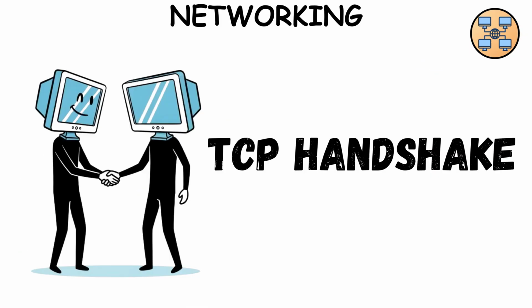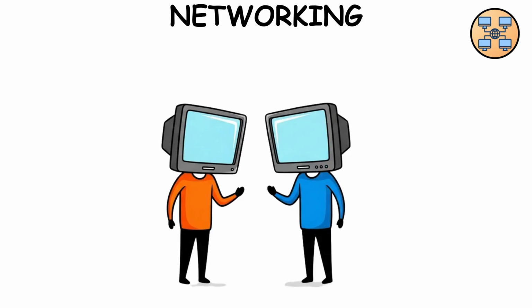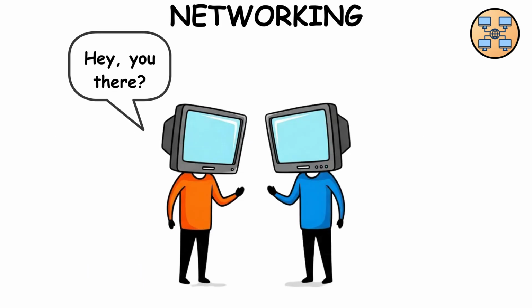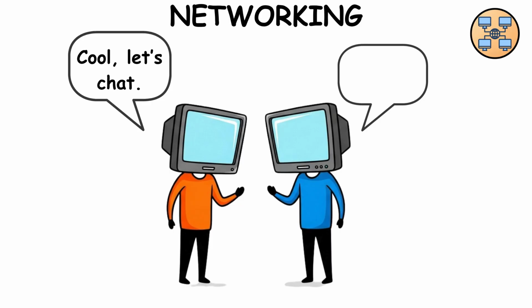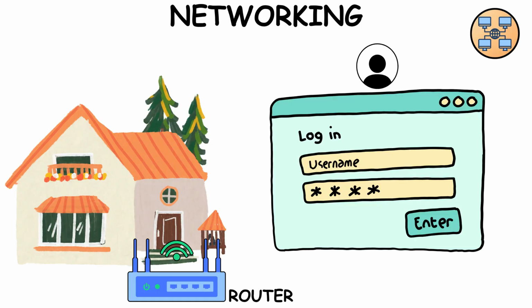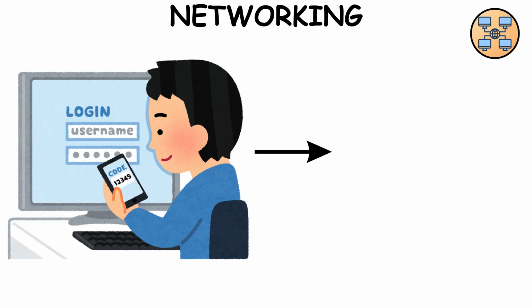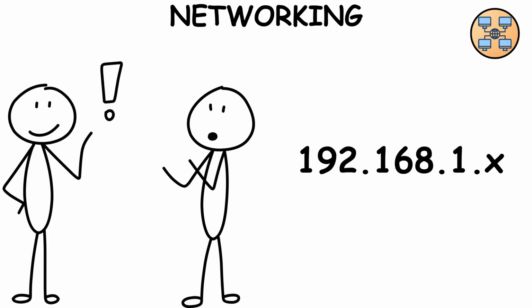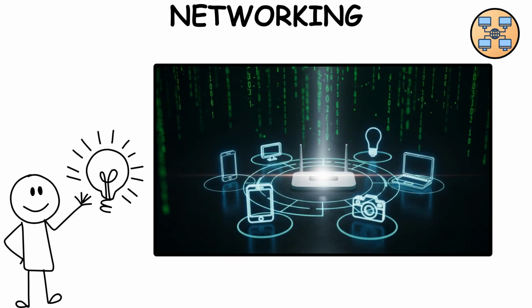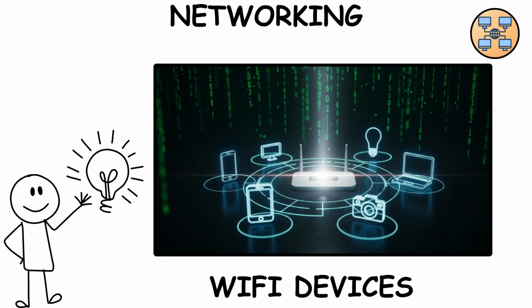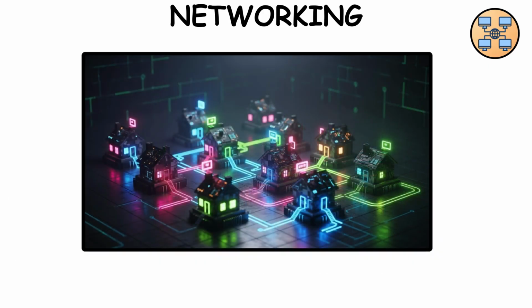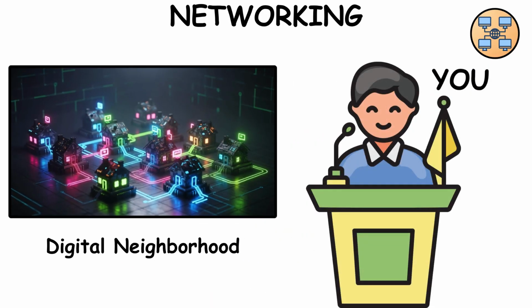And the famous TCP handshake? That's just two computers saying, "Hey, you there? Yep, I'm here. Cool, let's chat." Pro tip: log into your home router's admin page. Look at the local IP range, usually something like 192.168.1.x. Suddenly, your Wi-Fi devices aren't invisible. They're a tiny digital neighborhood, and you're the mayor.